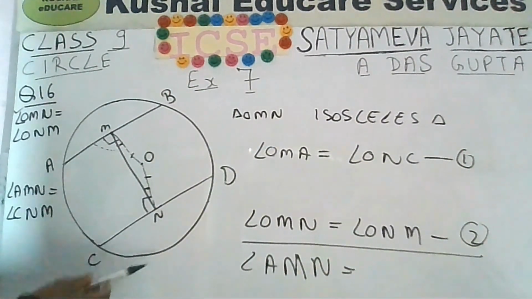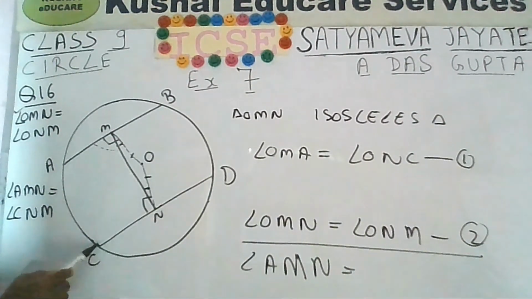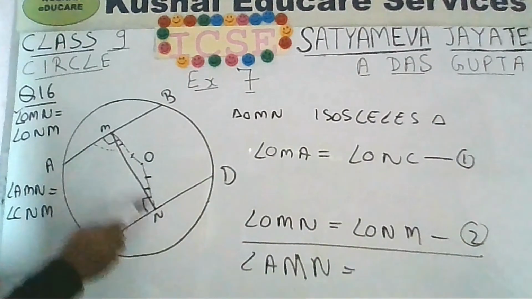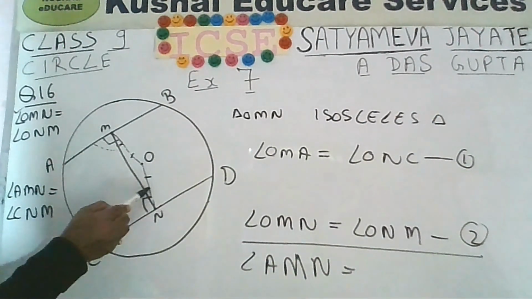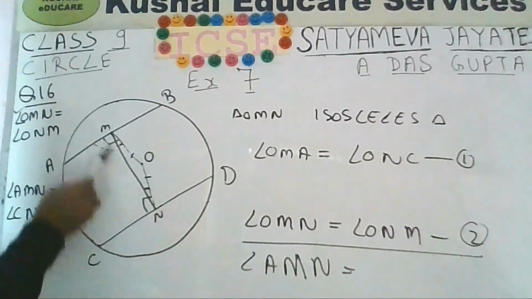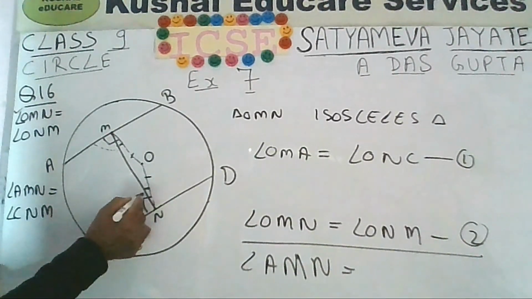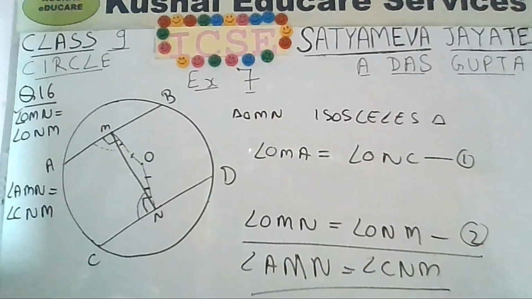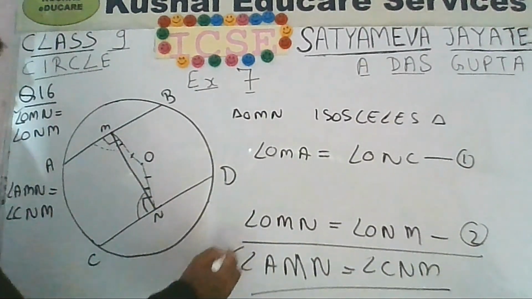Similarly this side angle is ONC, from which you are subtracting angle ONM. So if you subtract this angle, then what you will get? The remaining angle will be CNM. This angle will be remaining. That only we have to prove. In the second part, angle AMN is equal to angle CNM. So like this you can do.